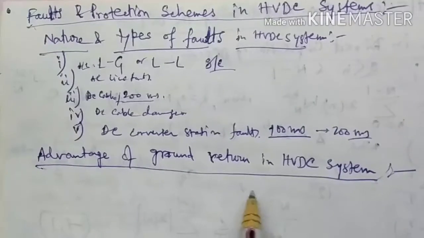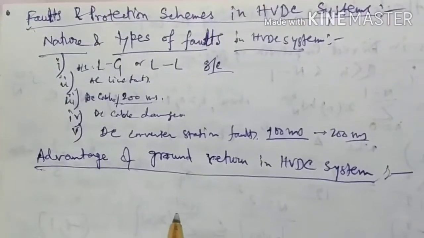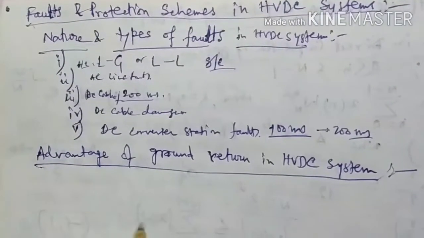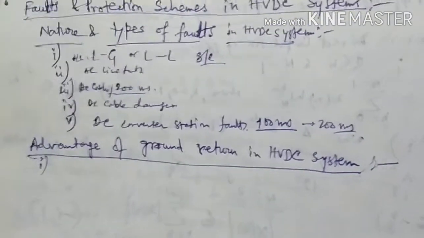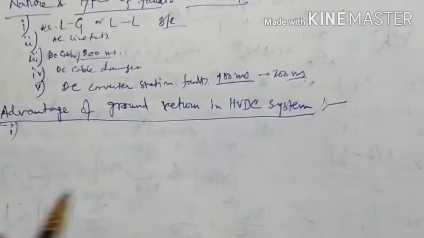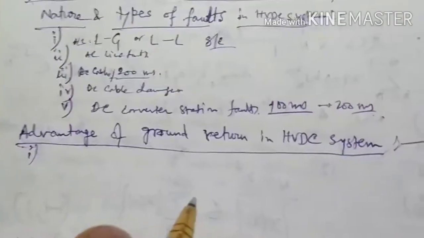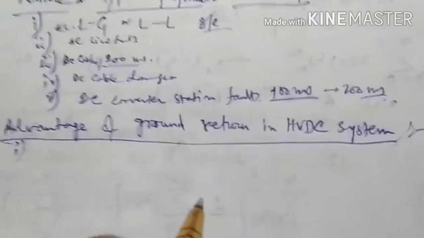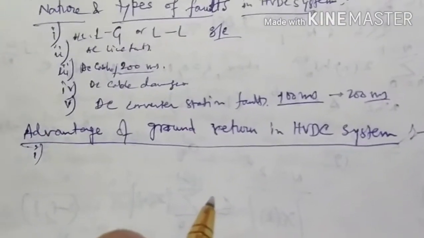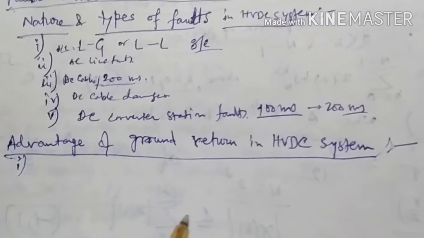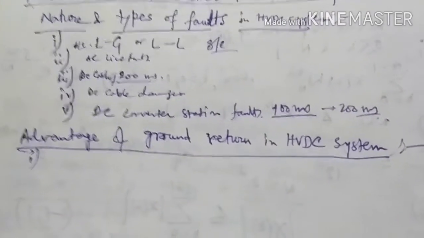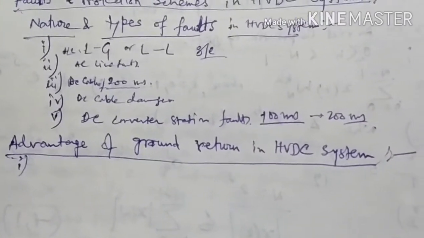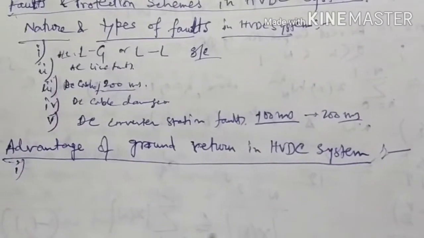Advantages of ground return in HVDC system. Number one, the ground path has very low resistance, and consequently low power loss in comparison with a metallic return conductor of economical size and equal length, provided ground electrodes are properly designed.